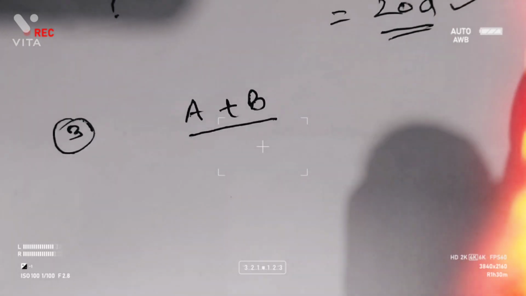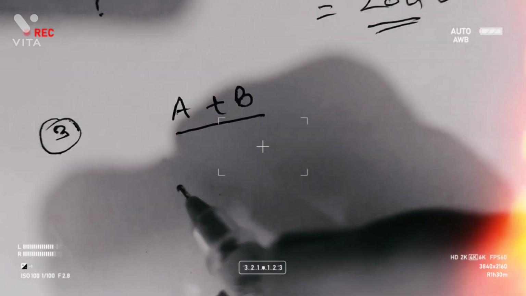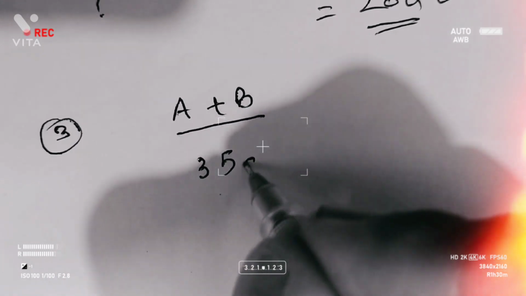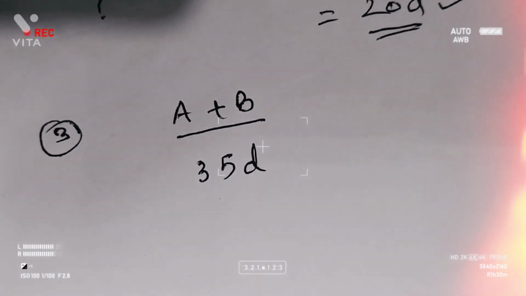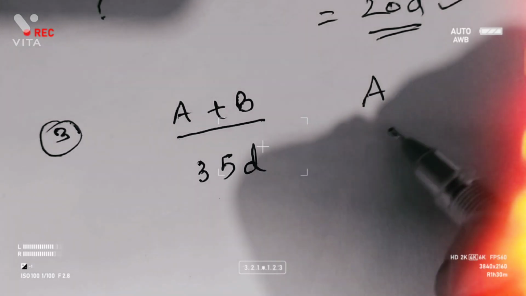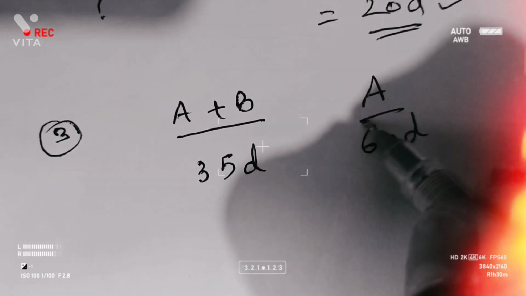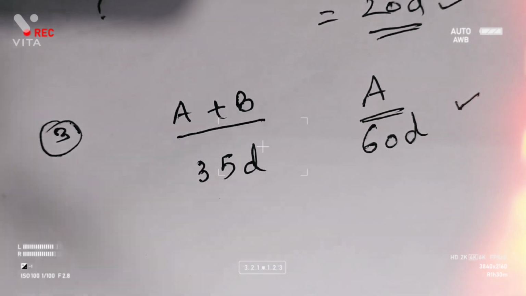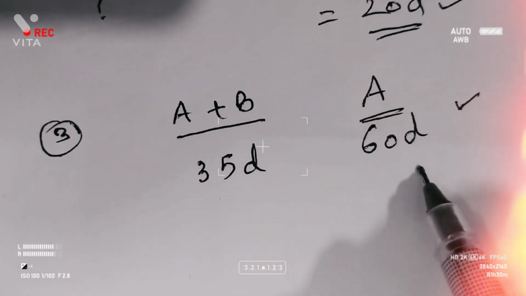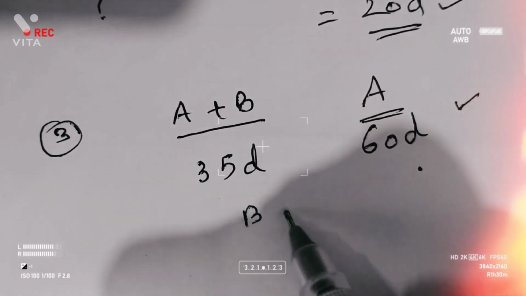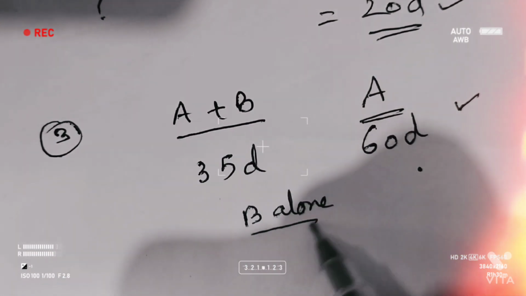Now, A plus B can do a work in 35 days. Suppose A plus B can do a work in 35 days. A alone can complete the work in 60 days. So A plus B together can do a work in 35 days, A alone will do it in 60 days. The question is, B alone will do the work in how many days?